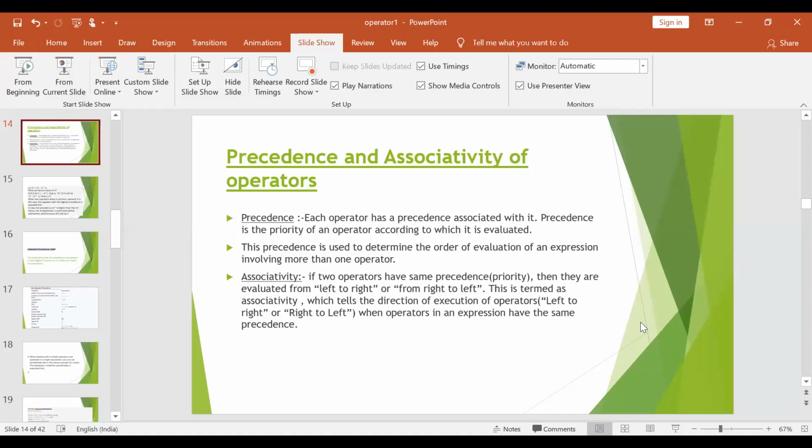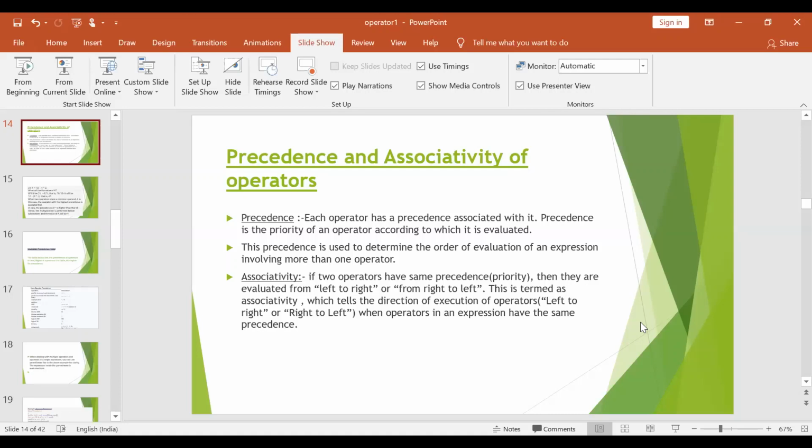When two or more operators are used in an expression, the Java runtime environment decides which operator should be evaluated first. How will it be decided which operator will be evaluated first? It is based on the precedence and associativity of the operators.